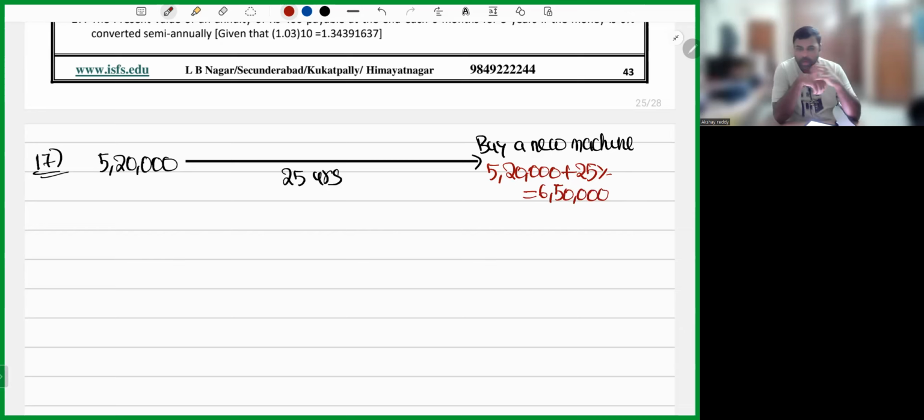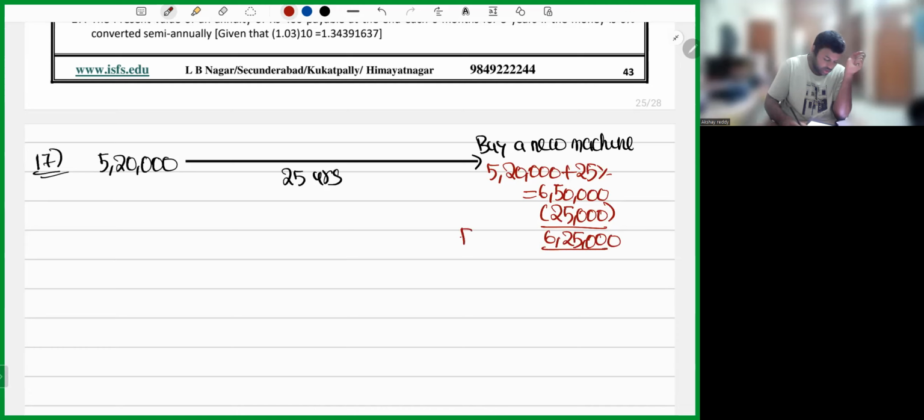But he's telling that when you're buying a new machine, you'll sell the old machine and buy the new machine. When you sell the old machine, you'll get 25,000 rupees. So in the future, how much do you require, my dear friends? You require 6,25,000. So the future value of the ordinary annuity is 6,25,000. Understand this point. In the future, you require 6,50,000, I agree. But you are selling the old machine and getting some money, right? So in the future, you require only 6,25,000.